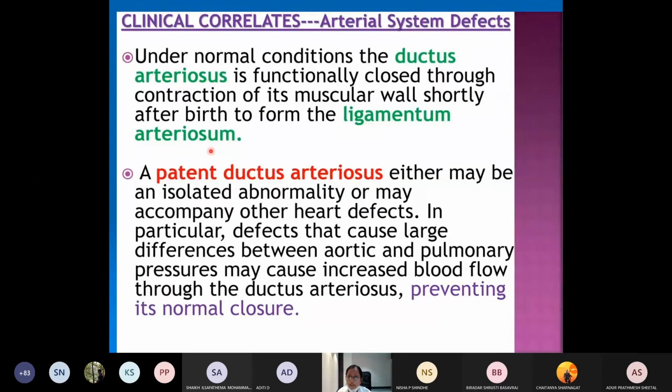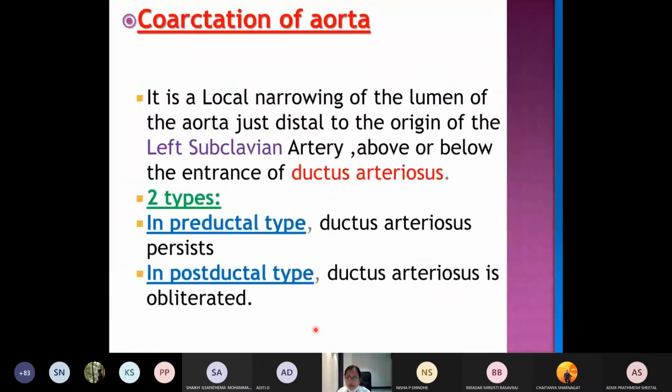Sometimes if this ductus arteriosus remains patent, if it is not obliterating, it will form something called as the patent ductus arteriosus. So this may be seen as an isolated anomaly, or it will be seen with the other defects of the congenital heart disease. If the ductus arteriosus fails to regress, that is called as the patent ductus arteriosus.